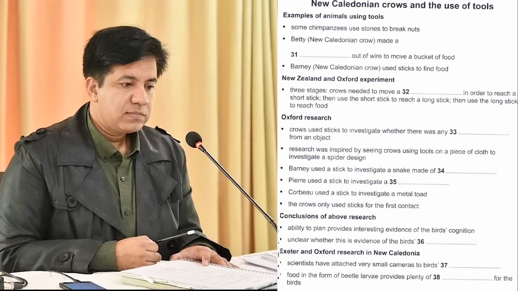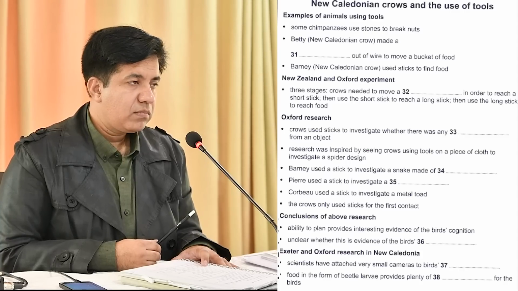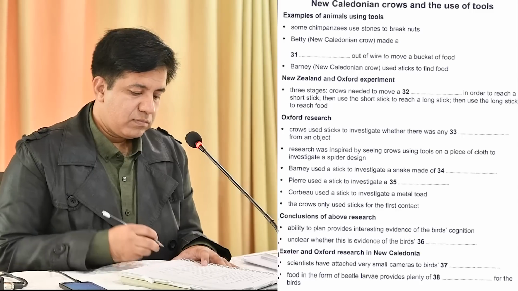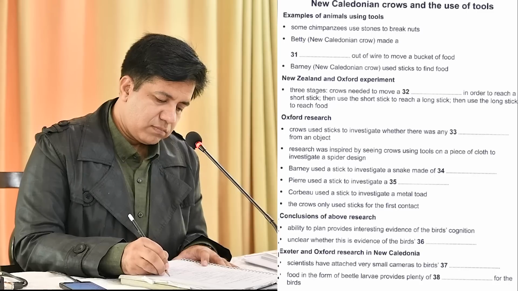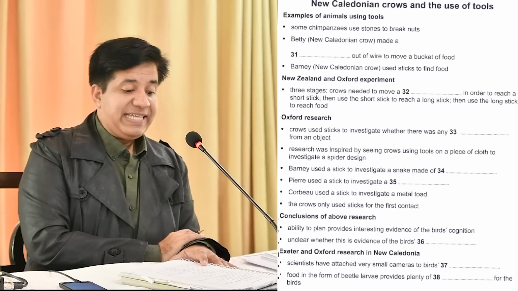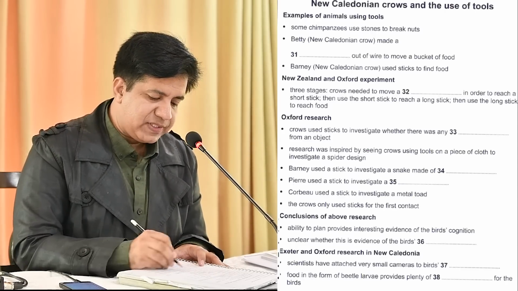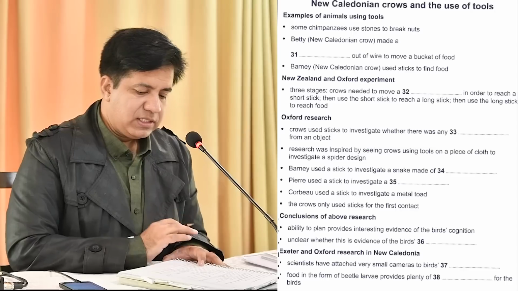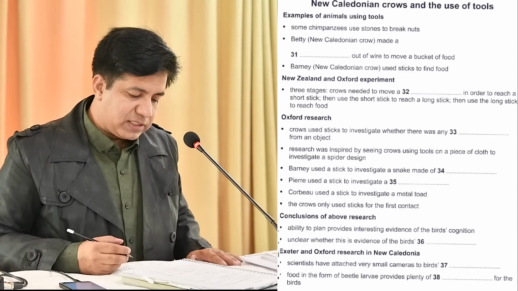However, a major difficulty is assessing whether this tool-using behaviour is a sign of intelligence. To some extent, this is related to the ecological circumstances in which the animal is found. Sign of intelligence. So unclear whether this is evidence of the bird's intelligence. Intelligence will be the answer.